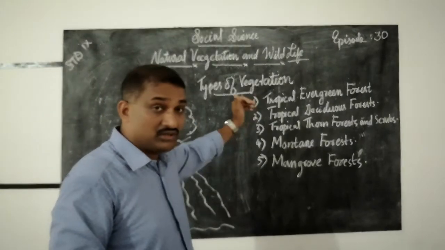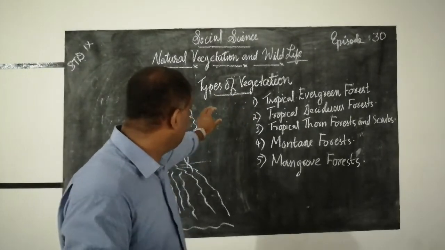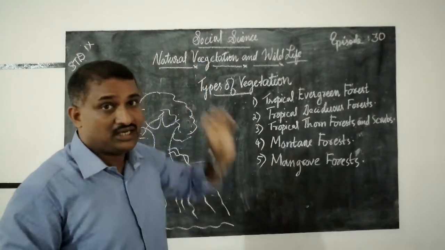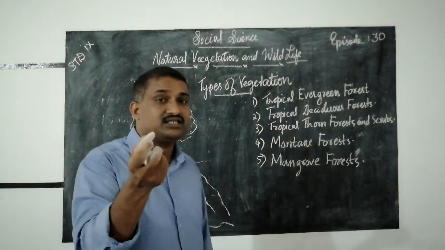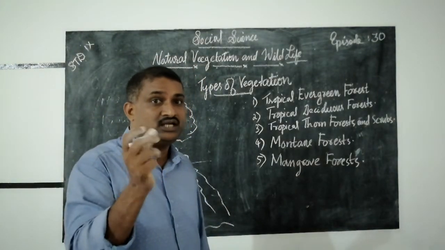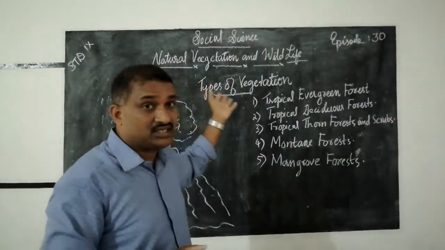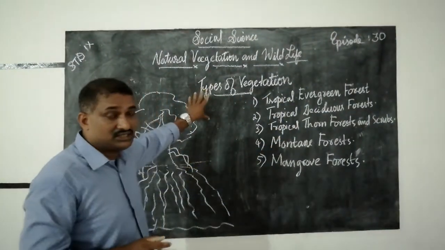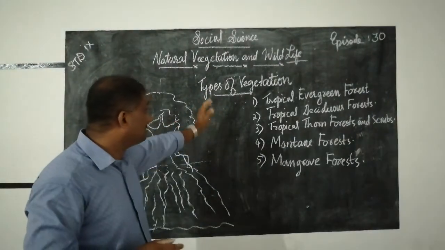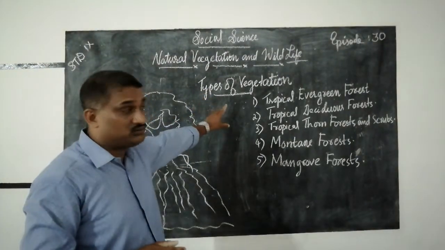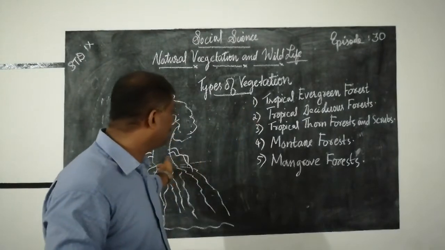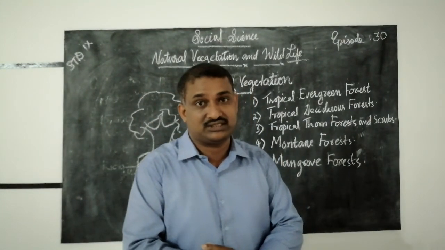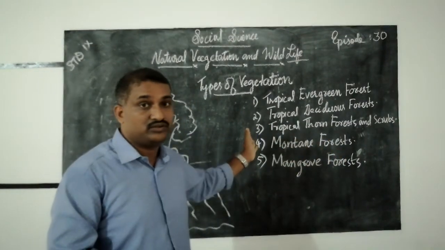Let us wind up. First of all, we studied about the natural vegetation. What is natural vegetation? Natural vegetation means the plant life, and that is flora and fauna: plant life, animal life. Then we discussed the different species of plants. Next, we discussed the types of vegetation. Then we discussed the mangrove forest, and the importance of plants and animals also. I am going to wind up the session. Thank you, children.